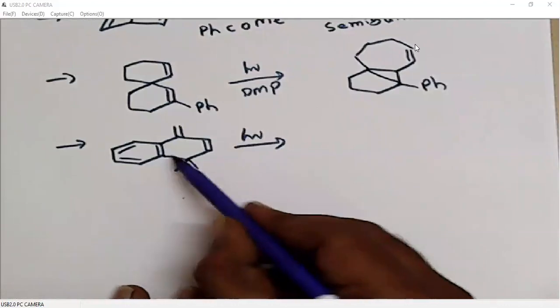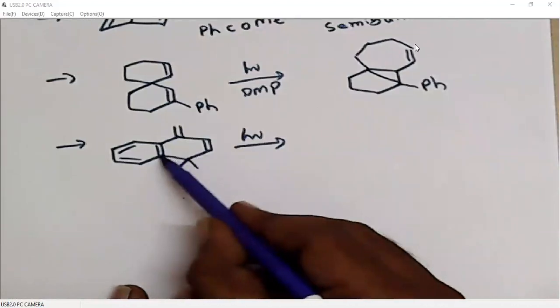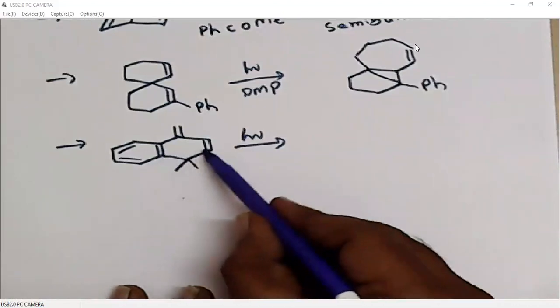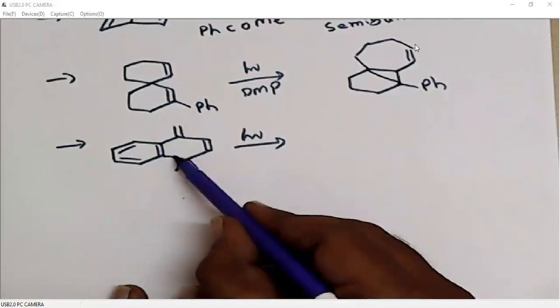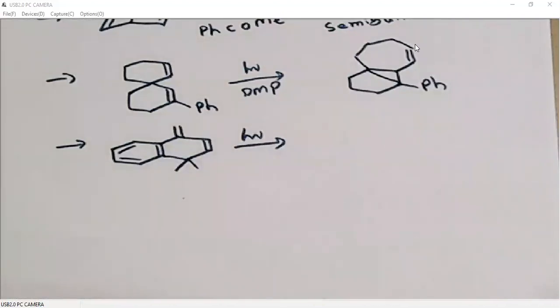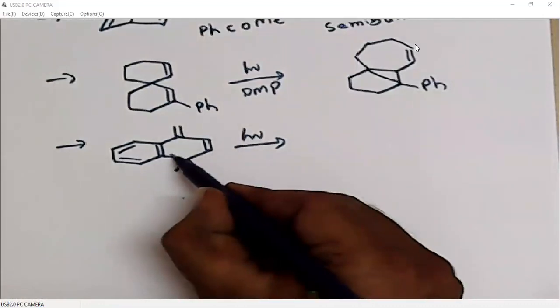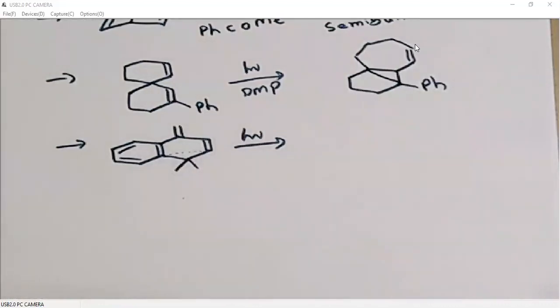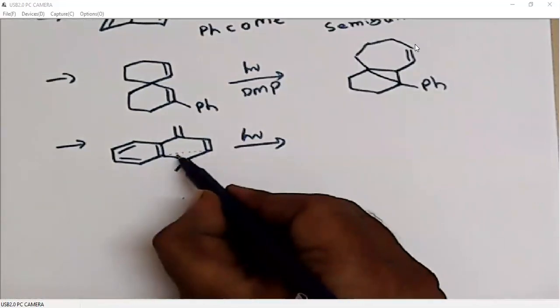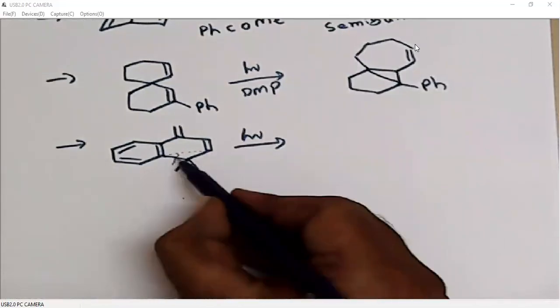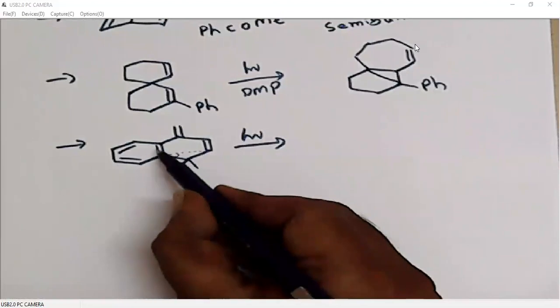So there will be a bond formation between these two. Then we will break the bond here. All right. We will have a bond formation here. We will break the bond here. When we break the bond here, it regenerates the double bond.